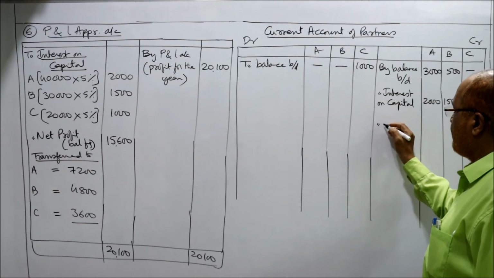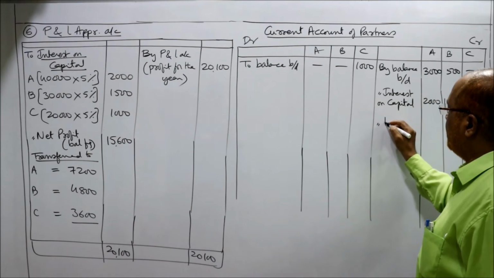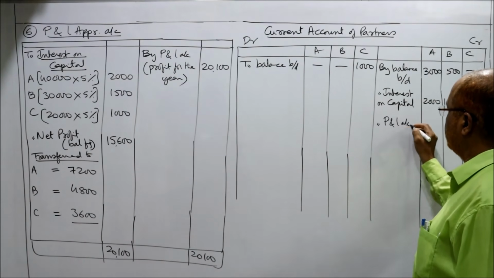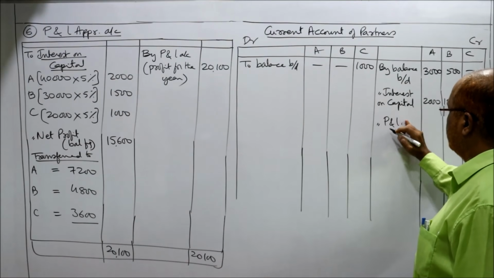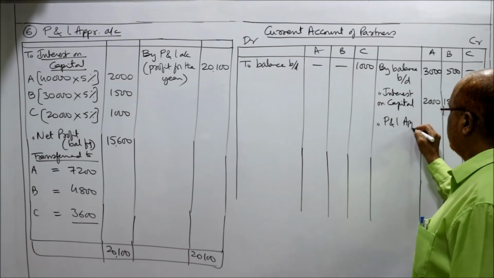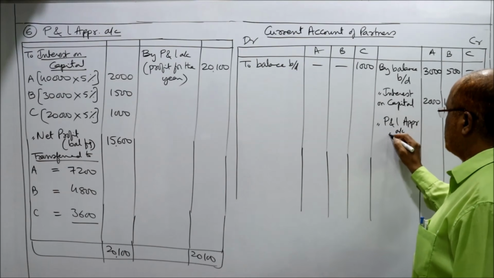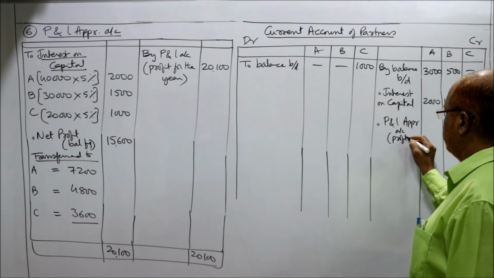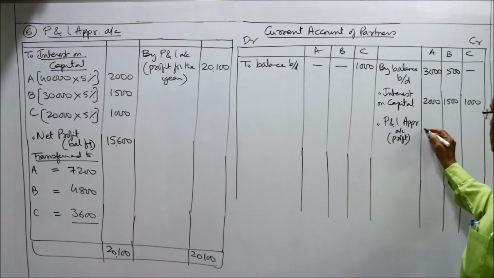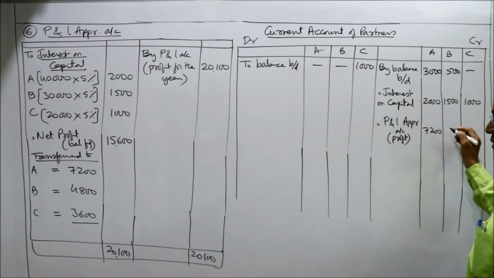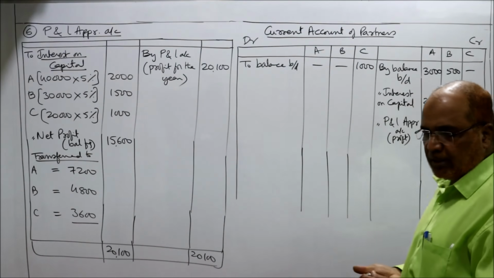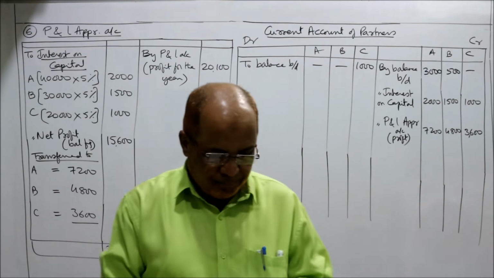Then by P&L appropriation account, it is profit. How much? 7,200 and 4,800. Last one is 3,600. And one more thing, salary is to be paid, no?